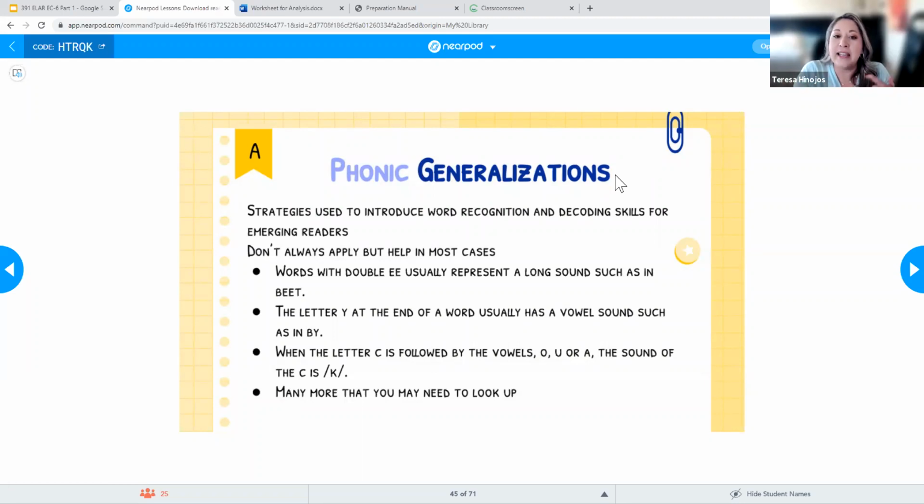They play these things, and every day he would hear it. What that does is now anytime he sees a double E, he knows that that is E. Whenever he encounters that in a word, he's going to know automatically that it says E. And there's a bunch of phonic generalizations that work a good majority of the time in the English language, probably a good 90% of the time. That's the rule. Of course, there are always exceptions, but that's the general rule.